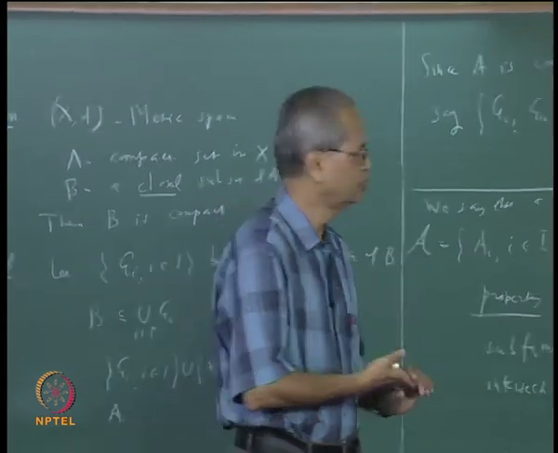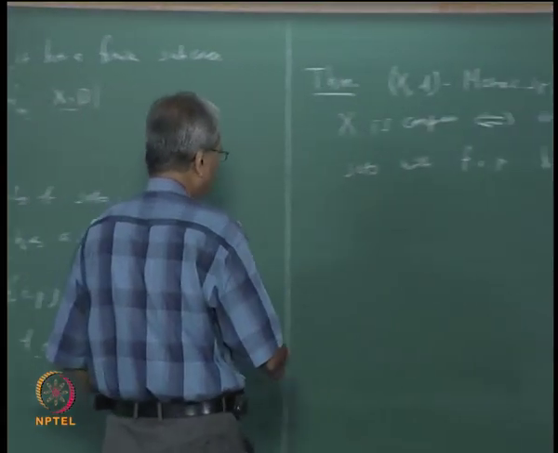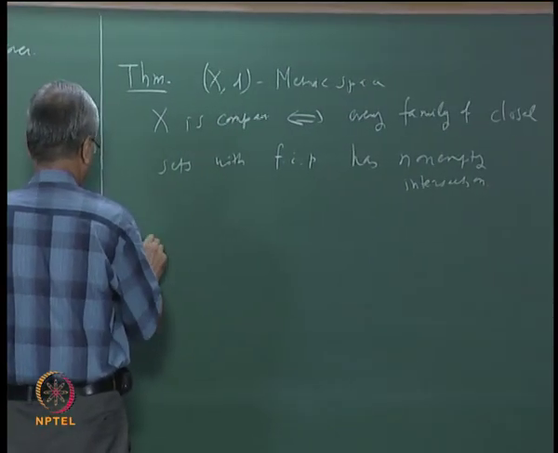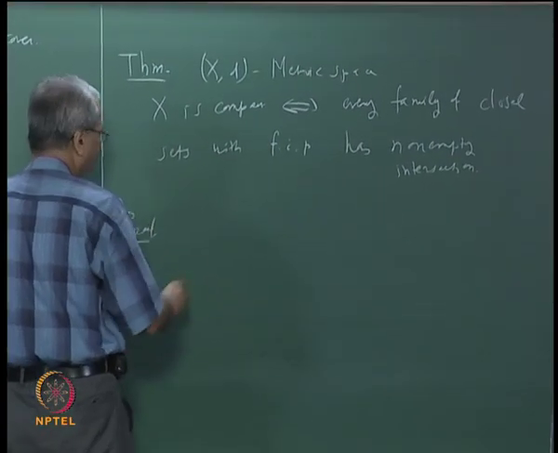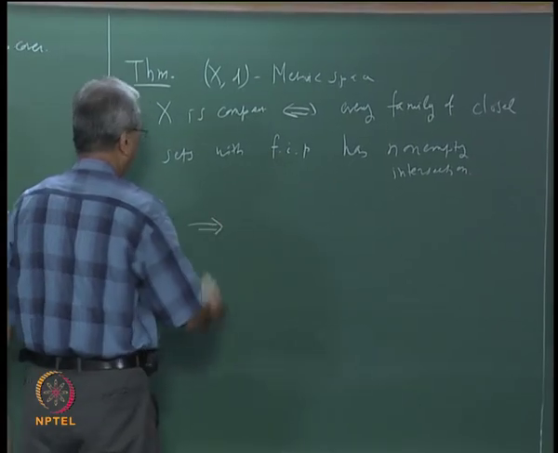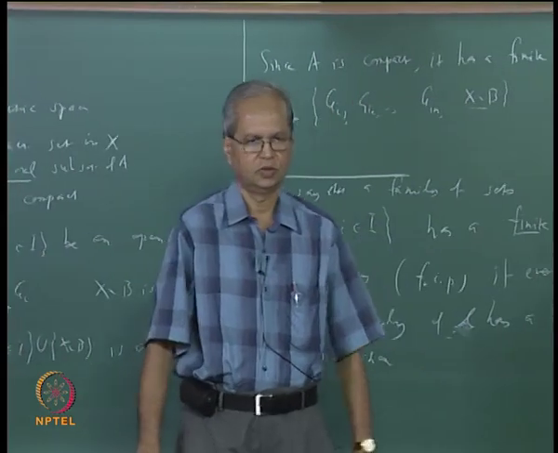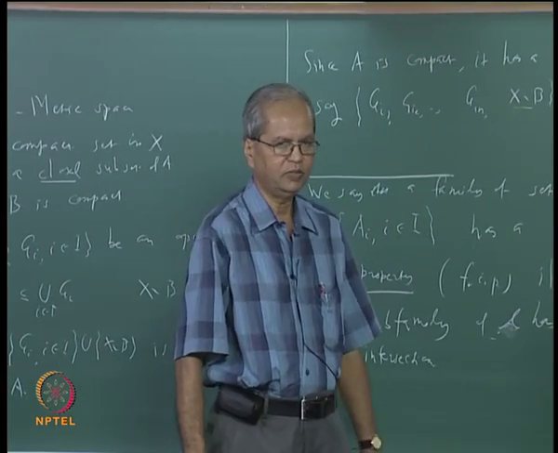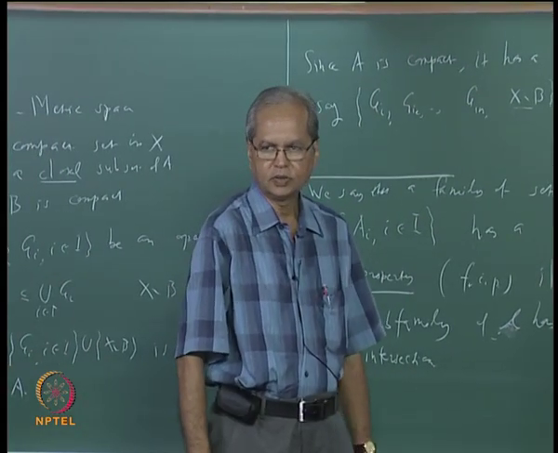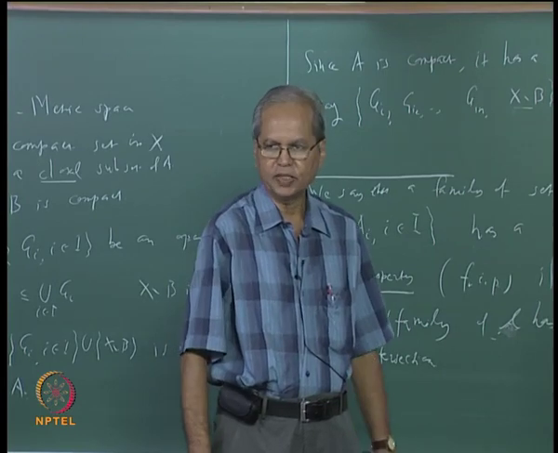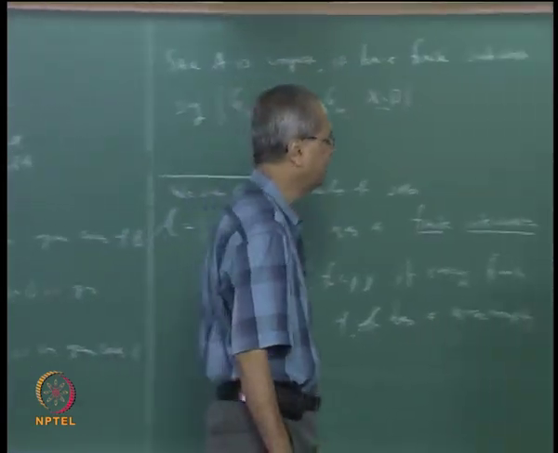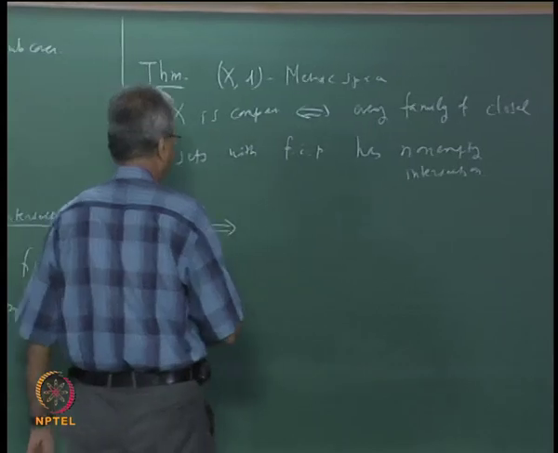Let us take this way. Suppose X is compact and we want to prove that every family of closed sets with finite intersection property has a non-empty intersection. So start with a family of closed sets with finite intersection property.